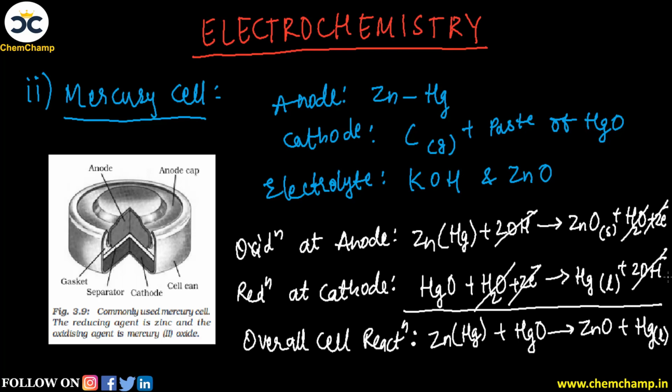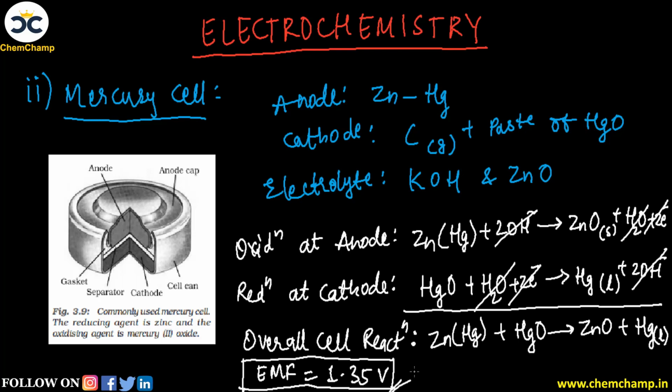मैंने यहाँ पर नहीं लिखा because यहाँ पर थोड़ा सा space की कमी हो रही थी. So you can definitely write that mercury oxide will be solid in nature and water is liquid in nature. और जहाँ भी आपको ion दिख रहा है, which is here only, like OH minus is there, it will be aqueous, present along with ions. So in this manner we can see the working of this mercury cell, and of course here also we can write that the overall EMF of this cell is equal to 1.35 volt. So this is the EMF or the cell potential of this mercury cadmium battery.